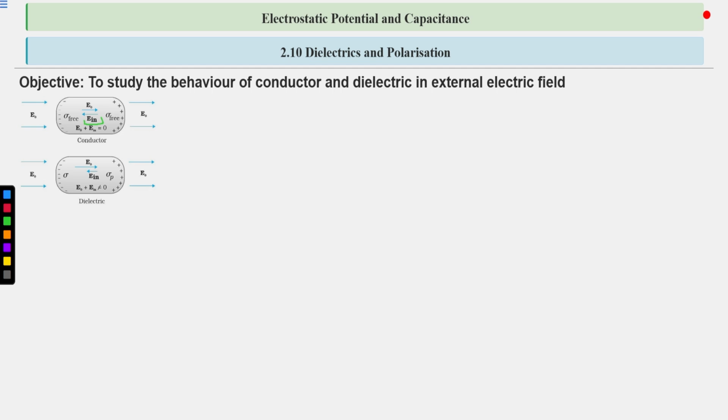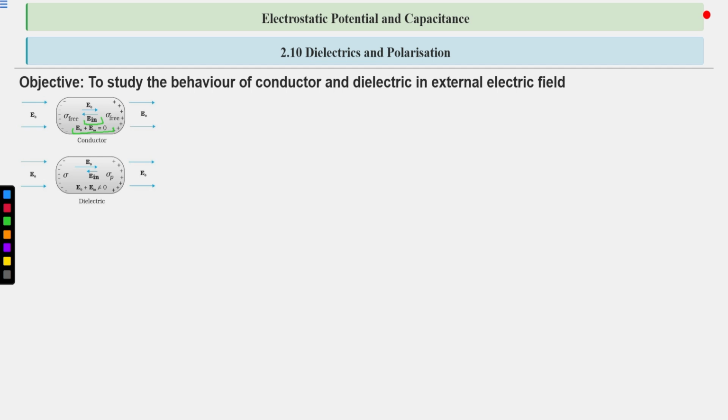Inside the conductor, this induced electric field cancels out the external electric field, so the net electric field inside the conductor is 0. External electric field plus induced electric field equals 0 inside the conductor, because they are equal in magnitude and opposite in direction.